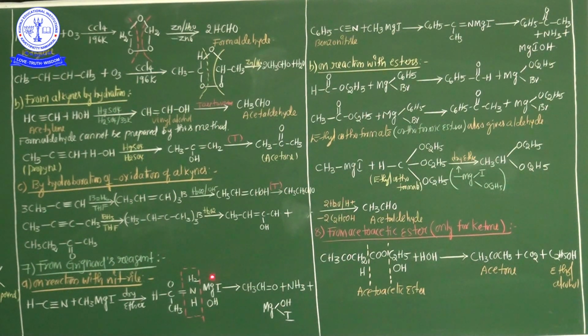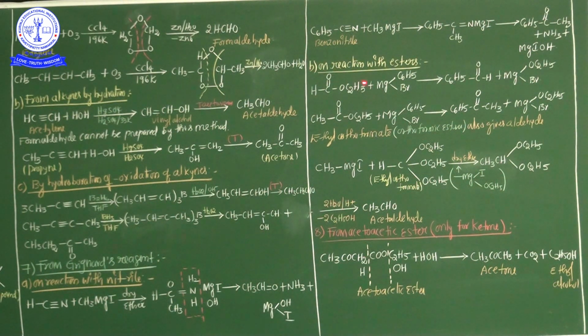The NH3 group is eliminated after cleavage of the intermediate product, and ultimately CH3CHO is formed. It's nothing but acetaldehyde. Additionally ammonia, and finally MgIOH are also formed. So my dear students, with the help of the Grignard reagent, aldehyde is easily prepared with HCN.